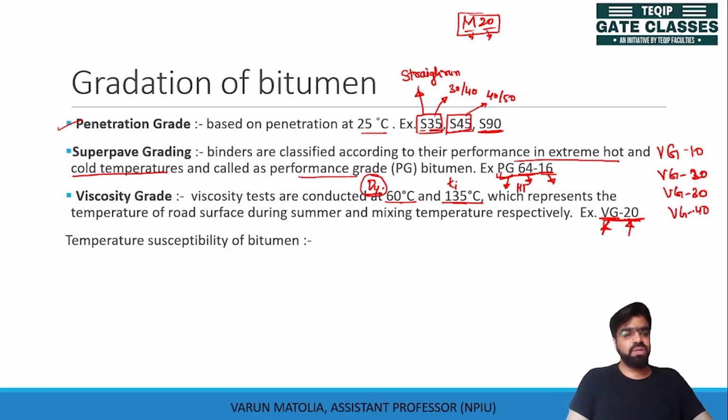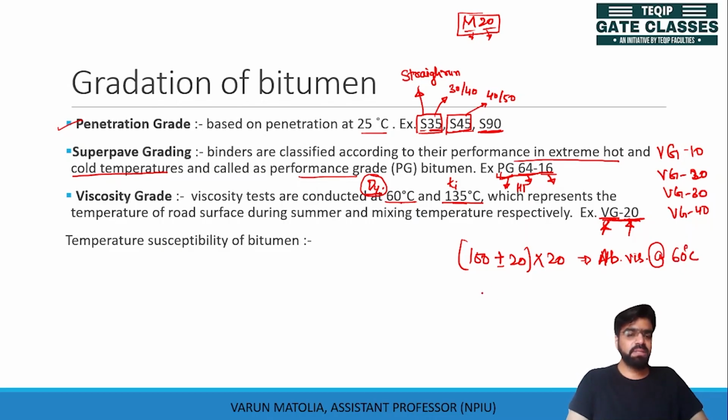Here these values denote the value of viscosity in poise at 60 degrees Celsius. For example, VG20. VG20 means 100 plus minus 20 multiplied by 20. This is the absolute viscosity at 60 degrees Celsius.